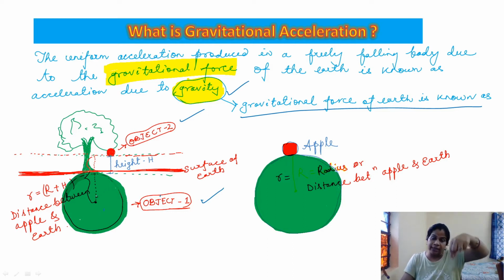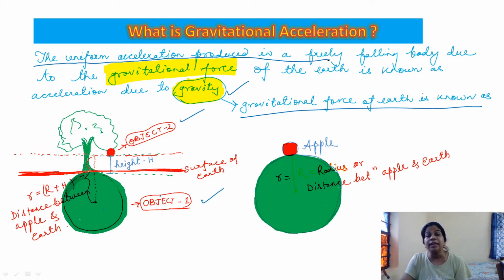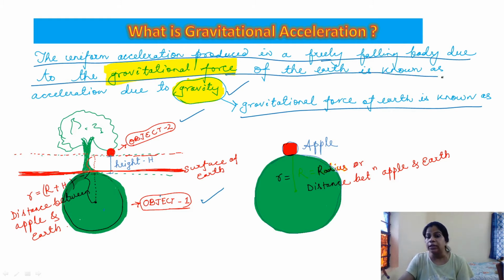That falling motion is associated with some acceleration, and that acceleration is known as gravitational acceleration. So the basic definition tells you that the uniform acceleration produced in a freely falling body due to the gravitational force of the Earth is known as acceleration due to gravity.